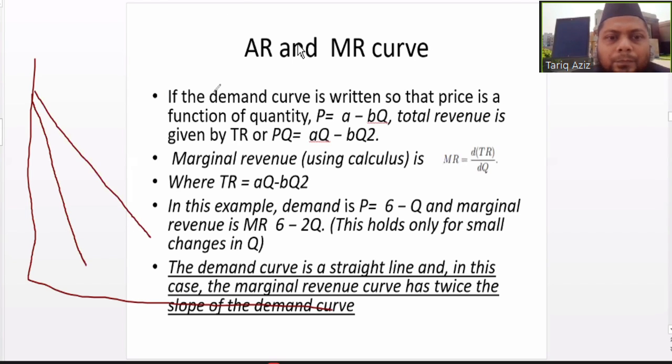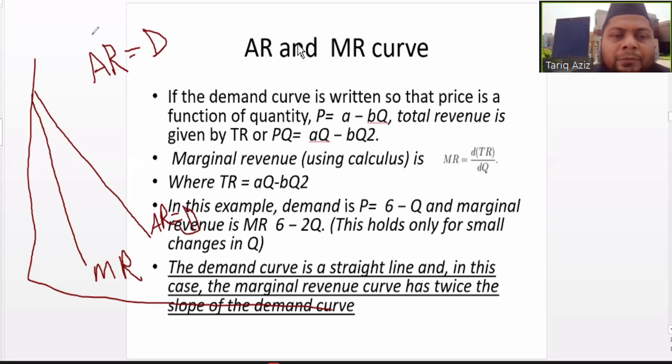So this is average revenue and this is marginal revenue. Average revenue is also demand. Don't get confused between AR and demand. Both are the same thing. Average revenue is equal to demand. So our average revenue curve and demand curve will be the same. So the marginal revenue curve will always be below the average revenue curve.